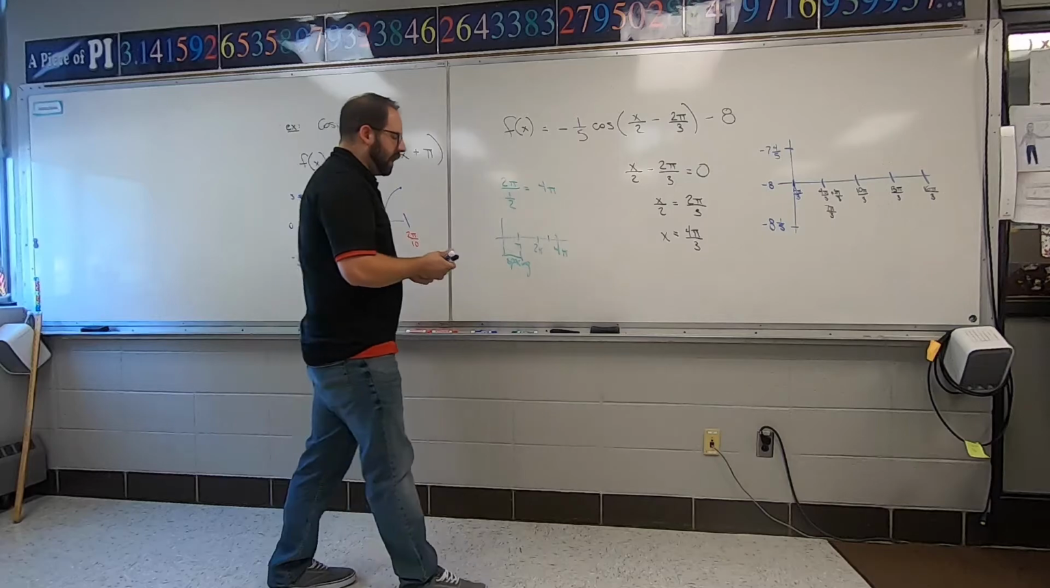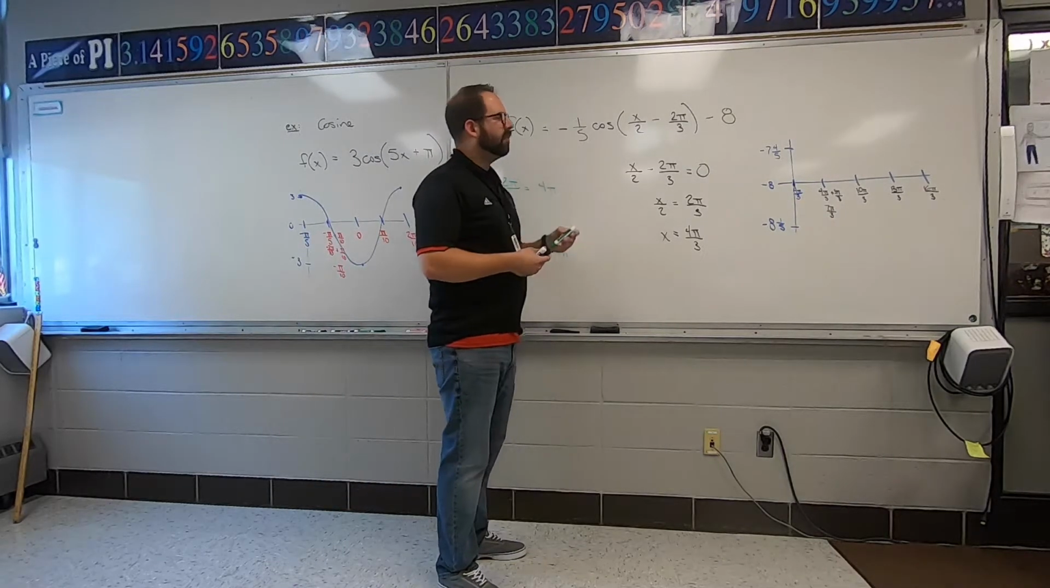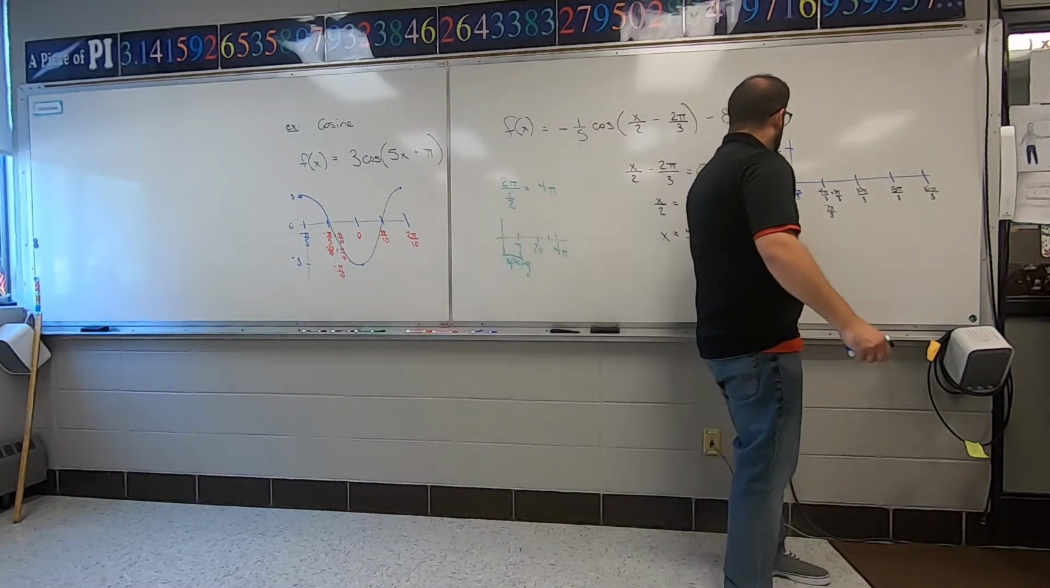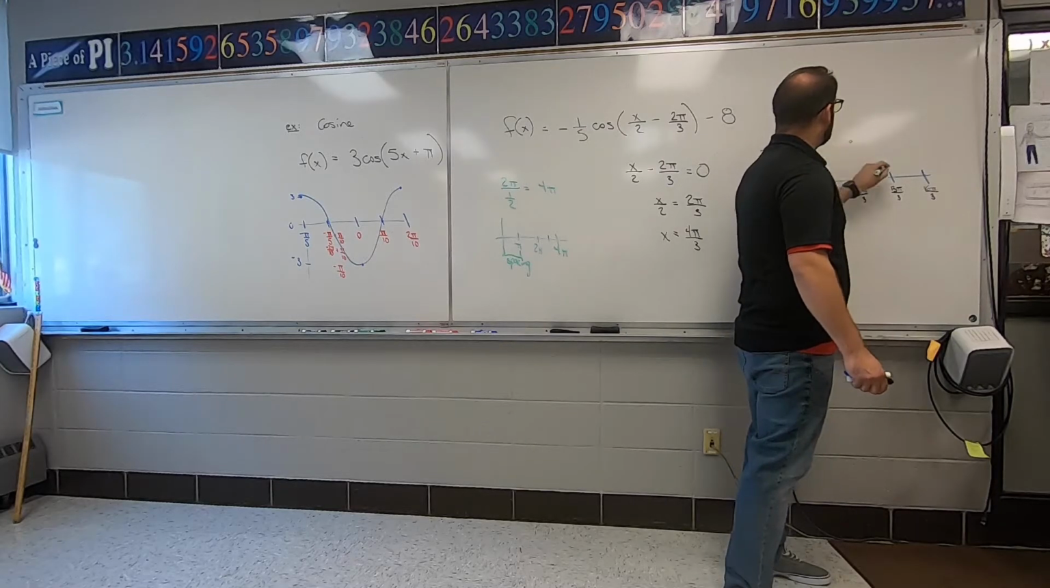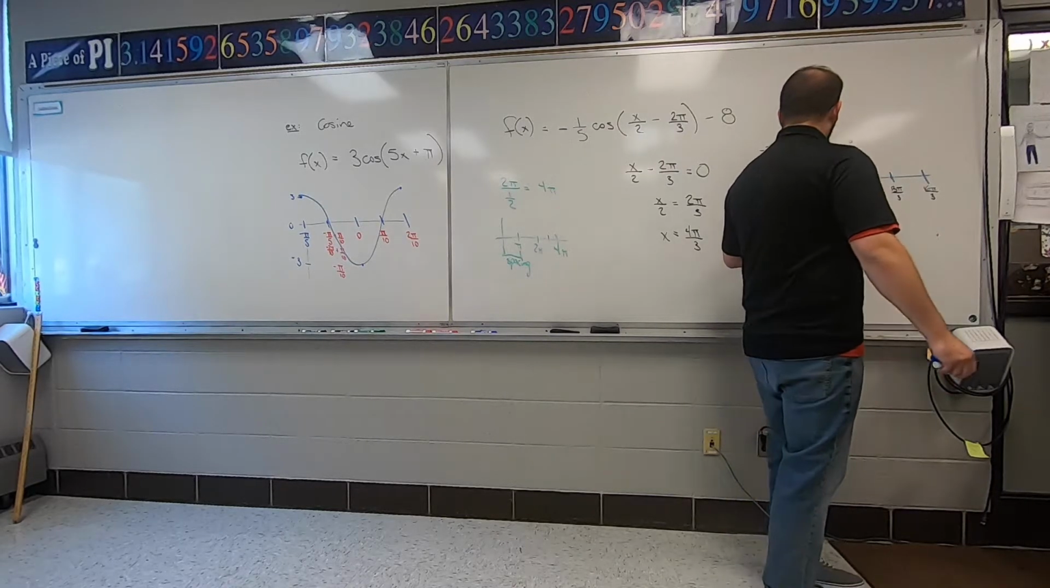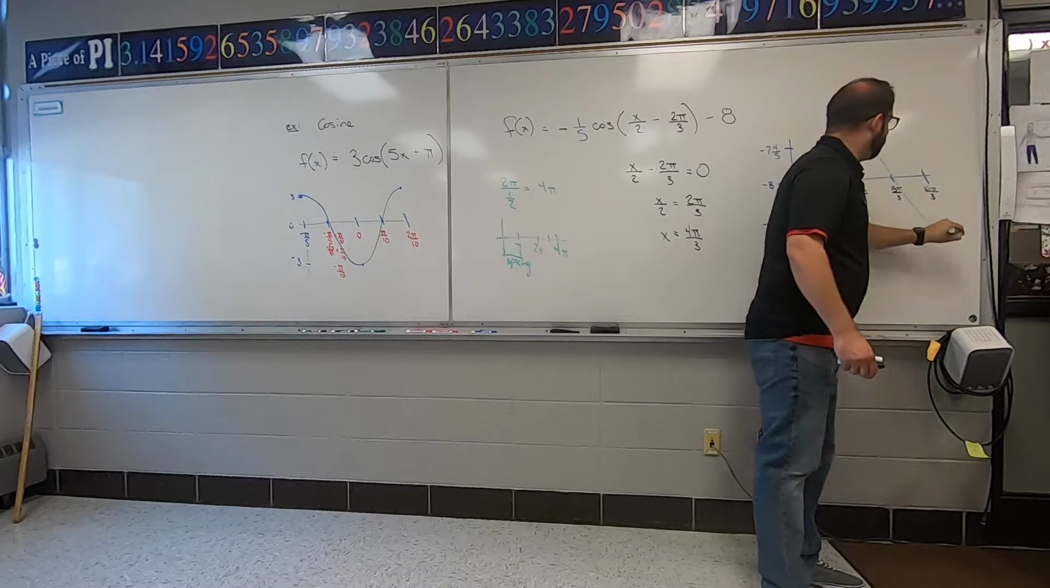And now cosine. Since it's negative, I'm going to start at the lowest point, go to 0, go to the highest point, go to 0, go to the lowest point. And here you go. Yeah, that wasn't bad.